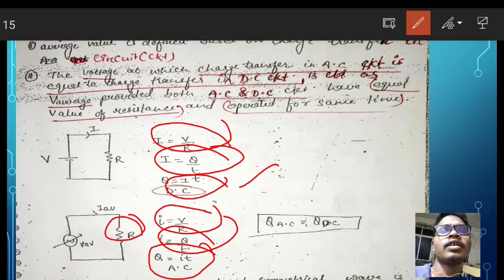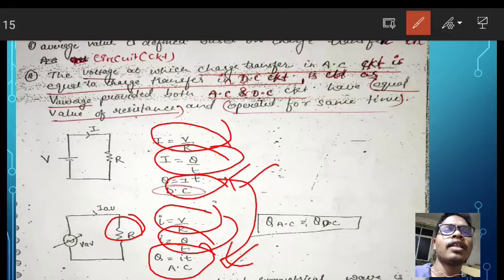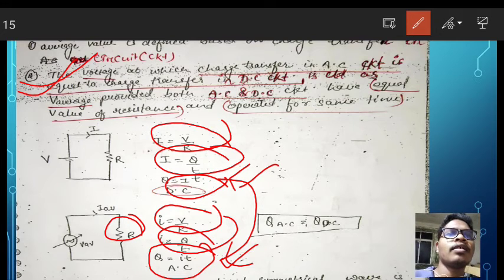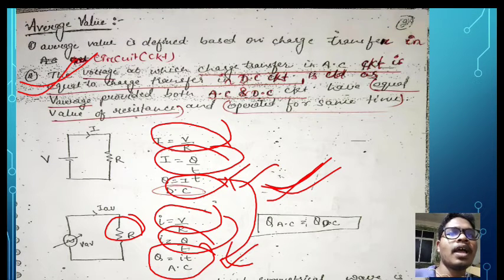Like that here also Q is equal to IT. So the charges are equal in the AC and DC circuit. So the statement is satisfied. So from this circuit we are able to calculate the average value.